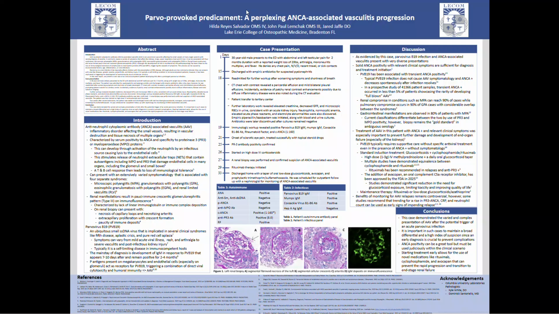This case presented with typical symptoms of both MPA and GPA, such as the renal compromise, the pulmonary compromise, and the gastrointestinal manifestations. Although the ANCA positivity and the clinical symptoms were enough to diagnose the patient, biopsy was performed due to the ambiguous presentation, and it remains the gold standard for patients such as this.